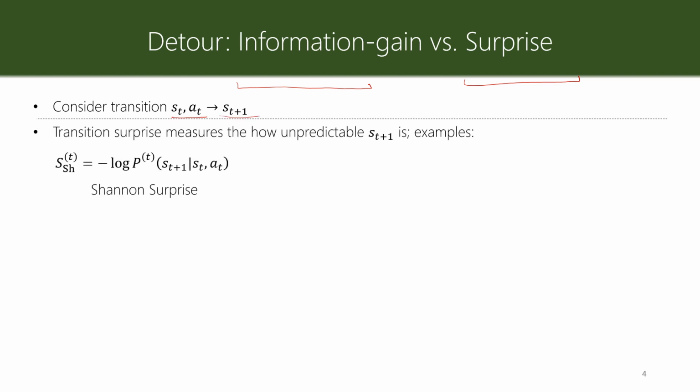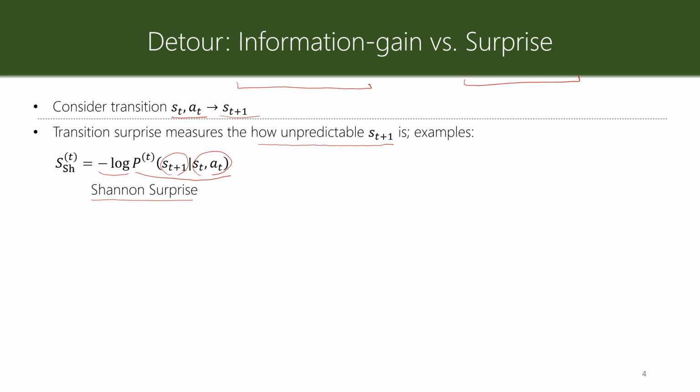As we saw, transition surprise for this transition is defined as some measure of how unpredictable S_{t+1} is conditioned on S_t and A_t. The example that we saw was Shannon surprise or surprisal, that is defined as minus logarithm of the estimated transition probability from S_t and A_t to S_{t+1}.